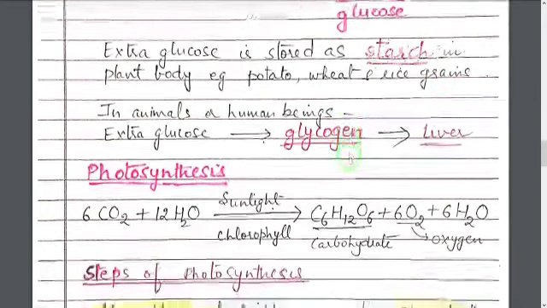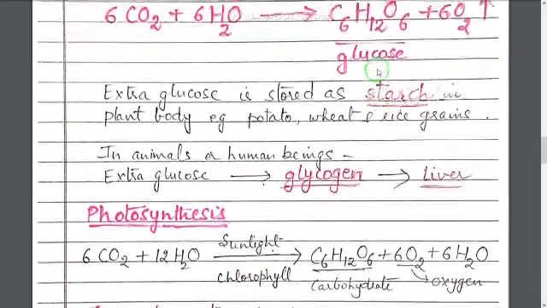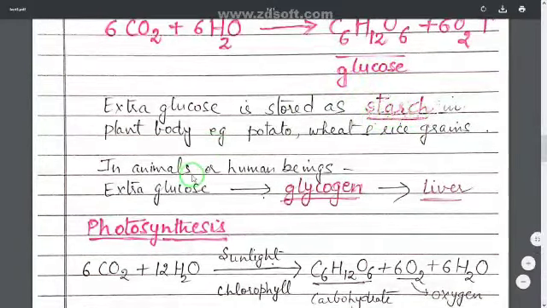Now in animals or human beings, the extra glucose is converted into glycogen and stored in the liver. So a question is asked from here: in which form is glucose converted in plants and in which form is it converted in animals? So plants convert it into starch form and animals convert it into glycogen form.